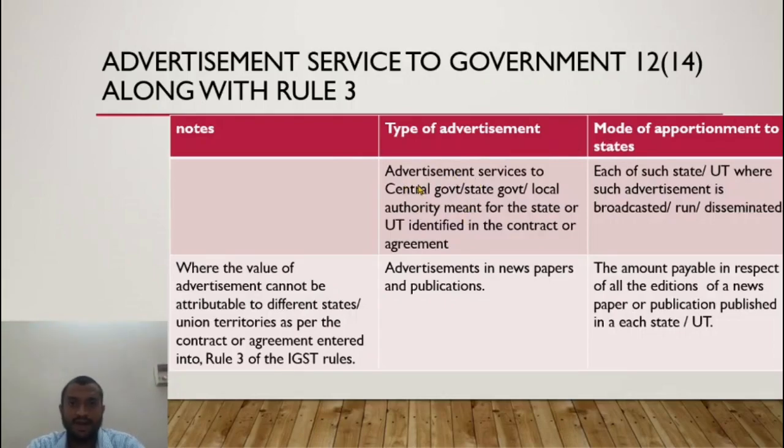Now the first type of advertisement is advertisement to central government, state government, or local authority meant for a state or union territory identified in the contract. If it is identifiable as per the contract, then whatever is determined in the contract is how I will break up the value. Now where value cannot be attributable to different states as per the contract, then this is what we'll look at.